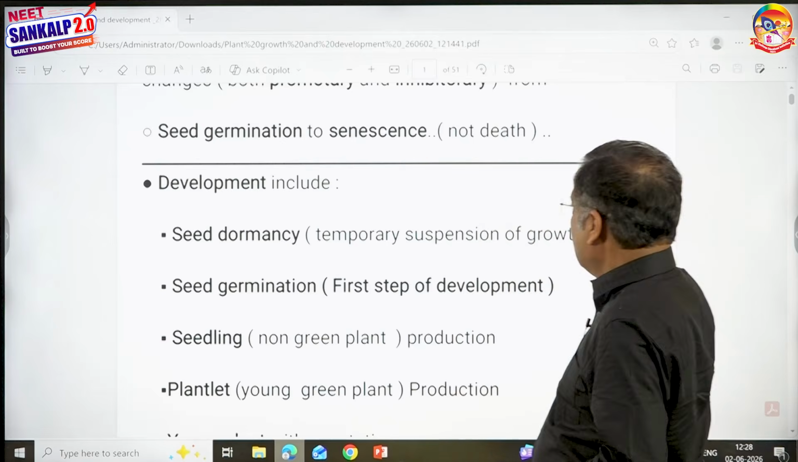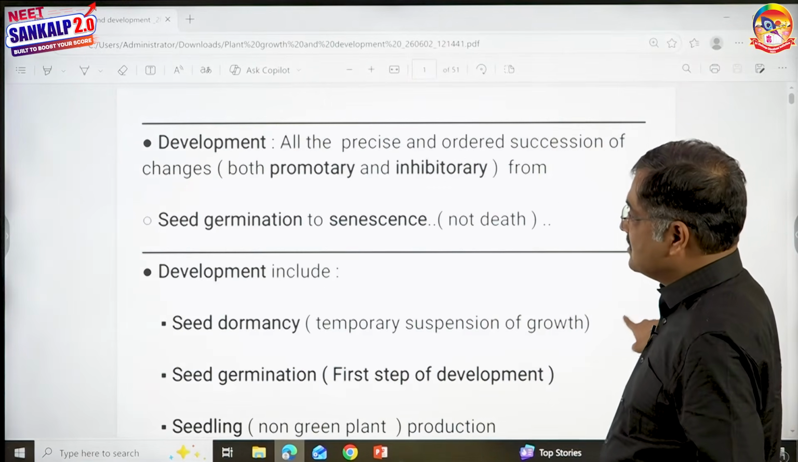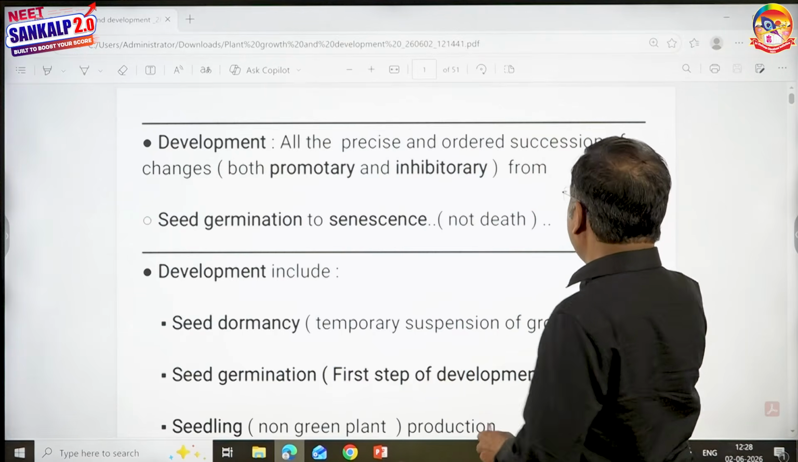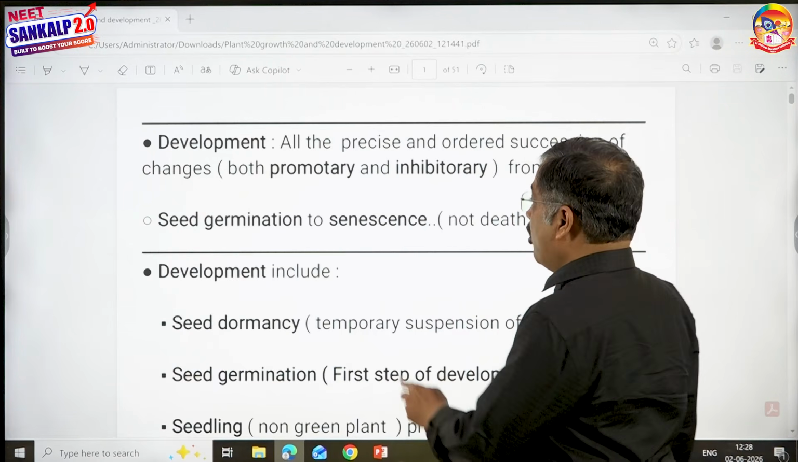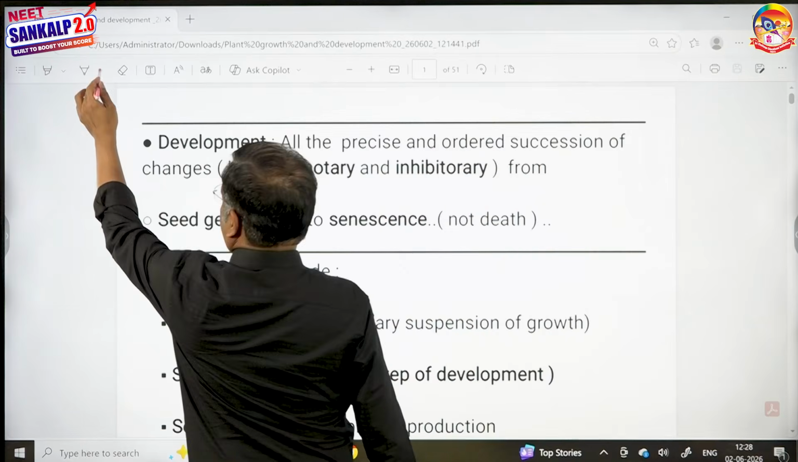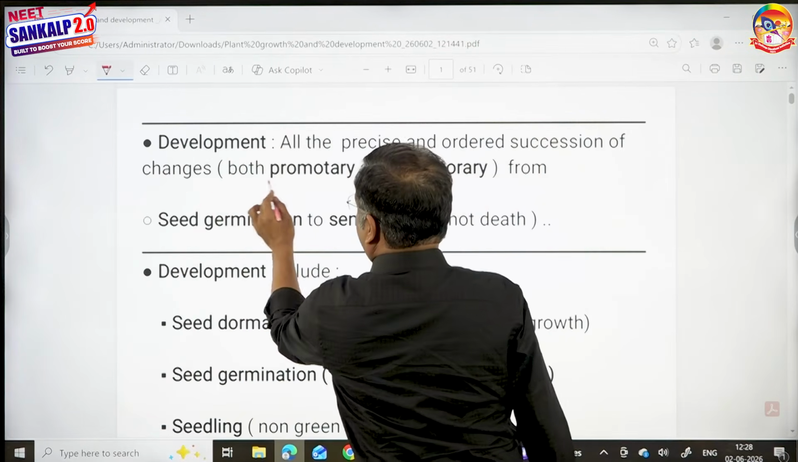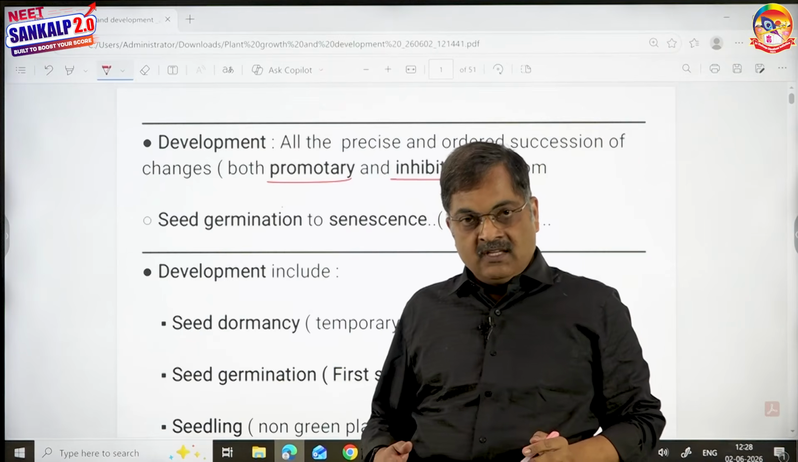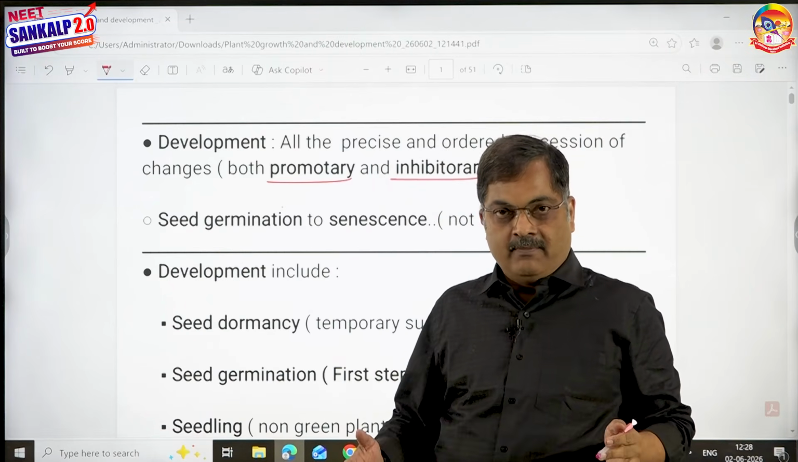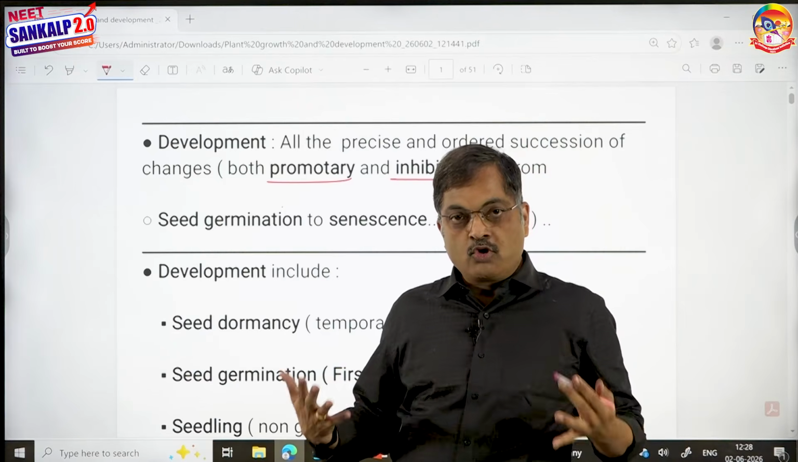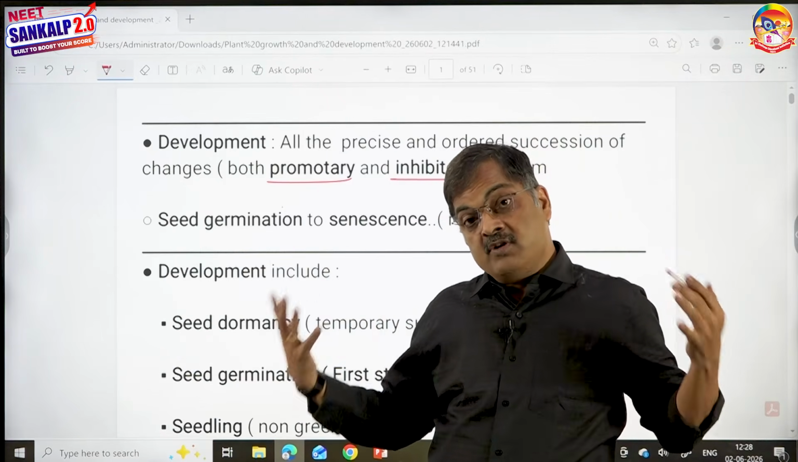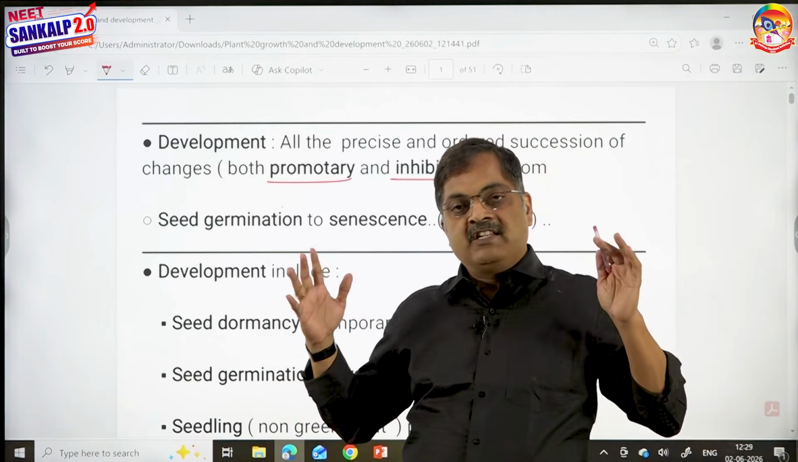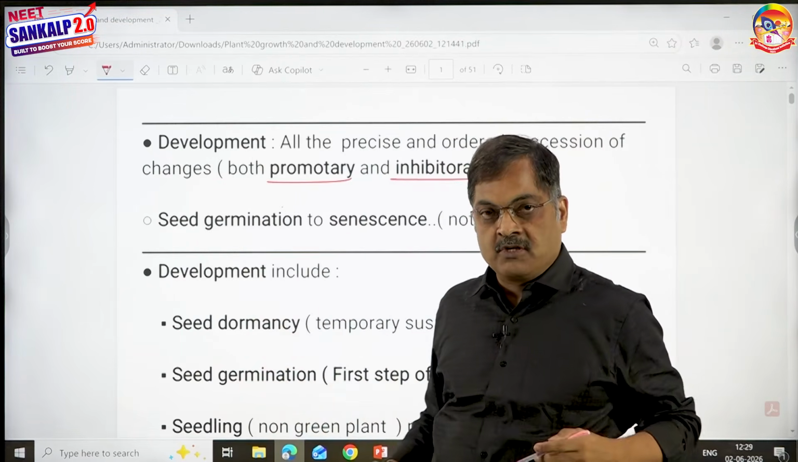Now, the first important thing is, what is the meaning of development? All the precise and orderly succession, both promotory and inhibitory. Now the important point here is development not only includes promotory but also the inhibitory changes taking place in a plant. So shall I say that? Does it include growth? Yes. Does it include differentiation? Yes. So a simple way of saying it is, development includes both growth and the differentiation process.